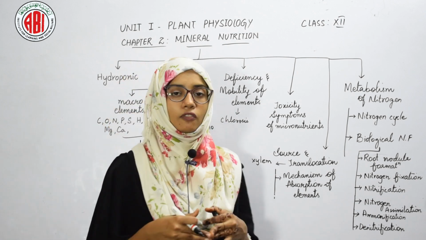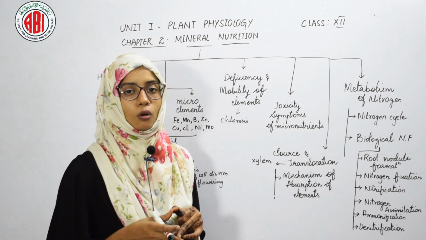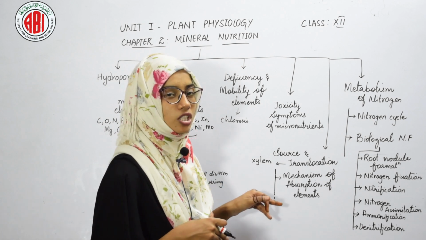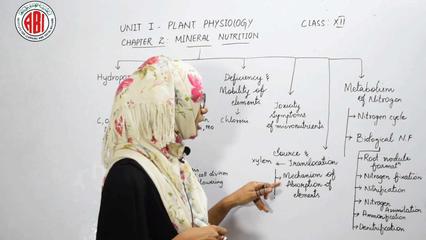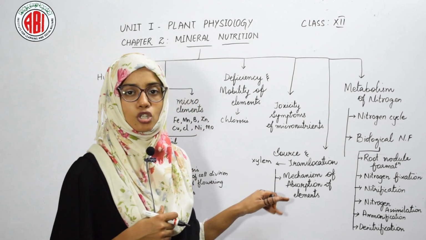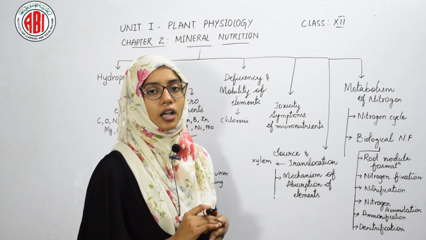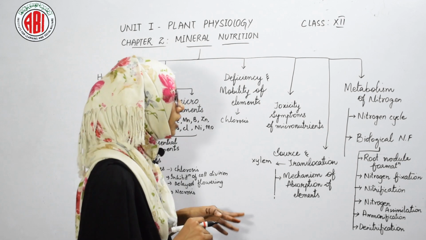Whereas in active transport, or the symplastic movement, the water or the mineral ions cross the cell membrane and reach the xylem vessels of the root. So this is about the mechanism of absorption of elements, which shows passive absorption by the apoplastic pathway and active absorption by the symplastic pathway with the expenditure of energy.